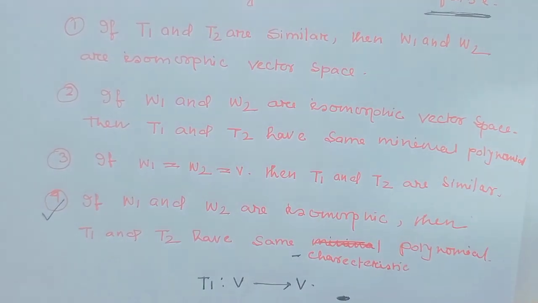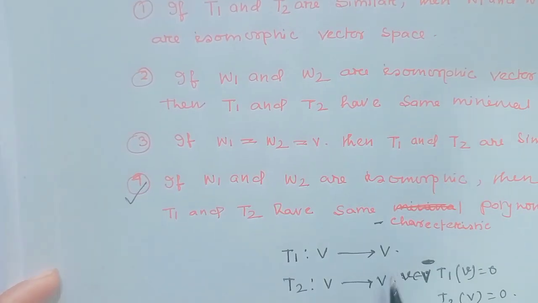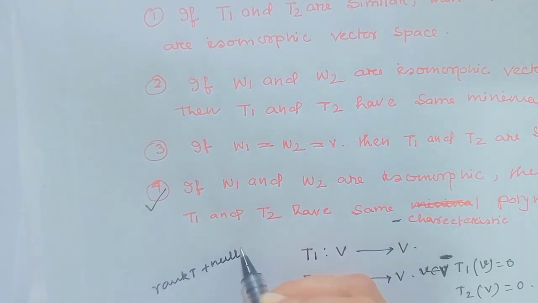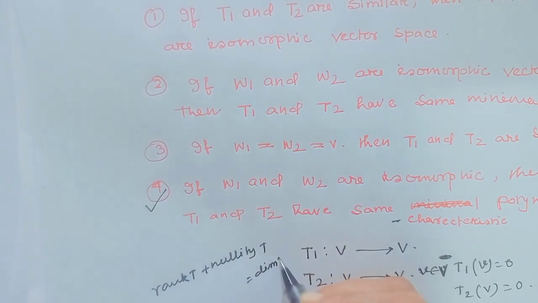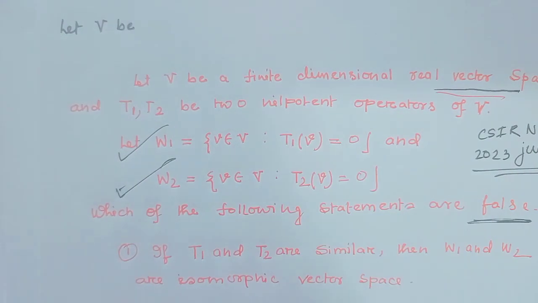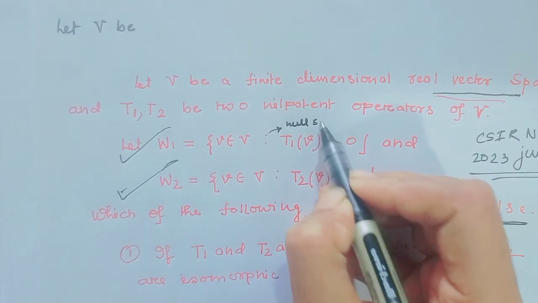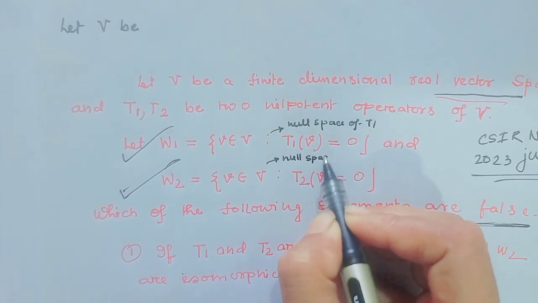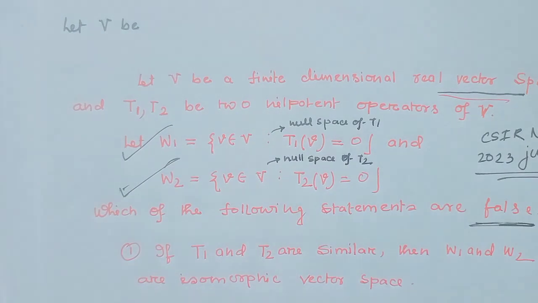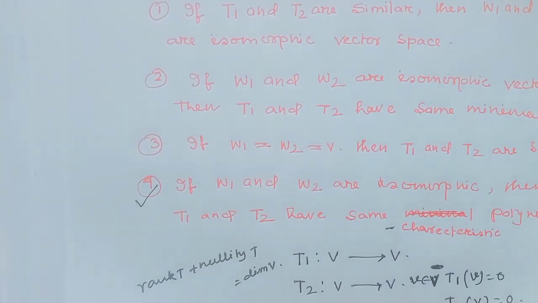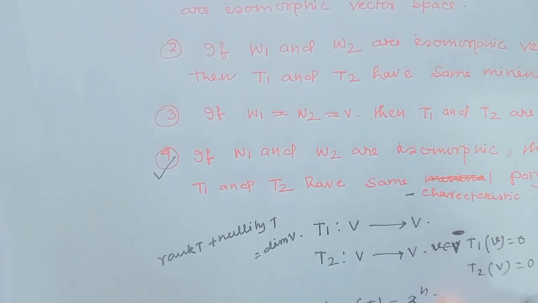Apply the rank nullity theorem here: T1 maps from V to V, so by the rank nullity theorem, rank T plus nullity T equals the dimension of V. Here notice W1 and W2 equal V. W1 is the null space of T1 and W2 is the null space of T2.